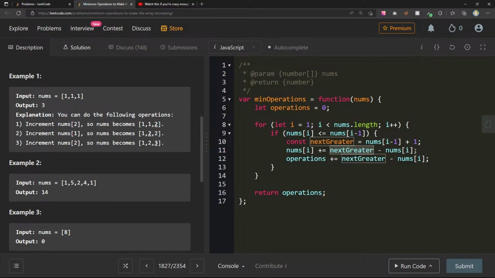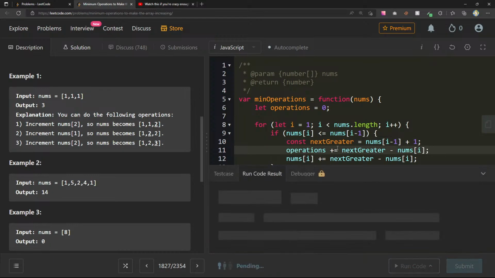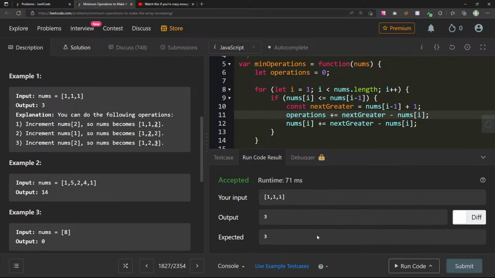We get 6 minus nums[i], that's 4. nums[i] += 4 makes this a 6. And then we do operations += next greater, which is 6, minus, oh yeah, we should probably do this before we set nums[i], to make sure we do operations first. So that's 3 and 3.